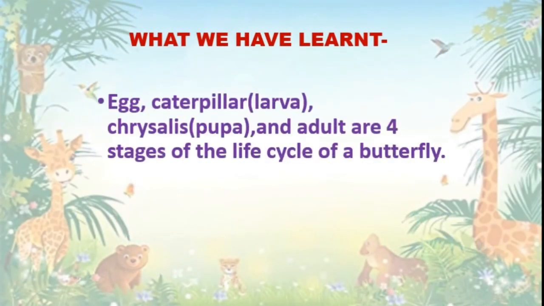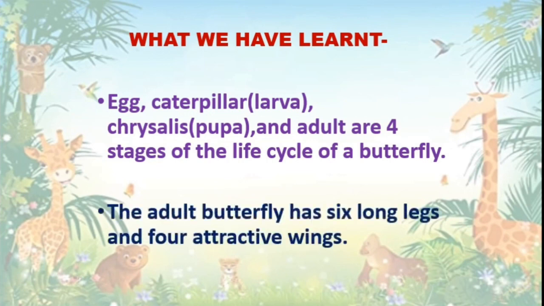What we have learned: egg, caterpillar, chrysalis, and adult are four stages of the life cycle of a butterfly. The adult butterfly has 6 long legs and 4 attractive wings.